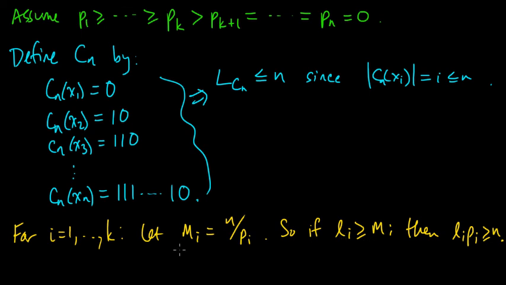Because Mi is n over pi, if Li is greater or equal to Mi, just move the pi over, and you get Li pi is greater or equal to n. So the reason why I defined these is because if you had a code where the ith code word had length Li and that was greater than Mi, then immediately you'll be able to conclude that the expected code word length is greater or equal to this, which is greater or equal to n,